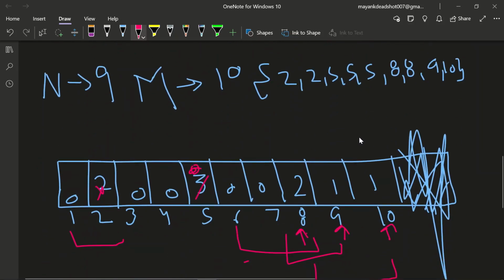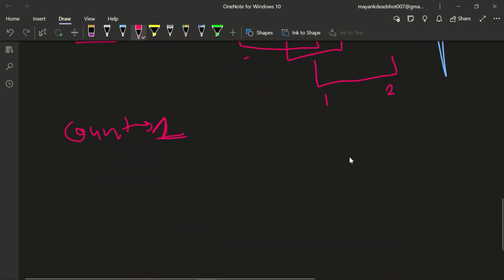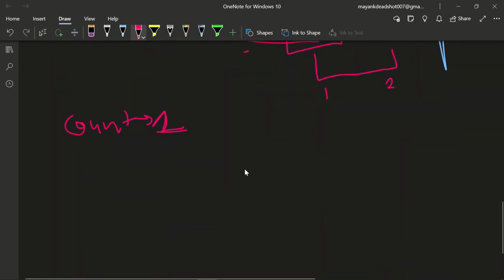There can be one condition: suppose there are numbers like 2 2 3 3 4 4 4. Then what we can do is just take 2, 3, or 4.